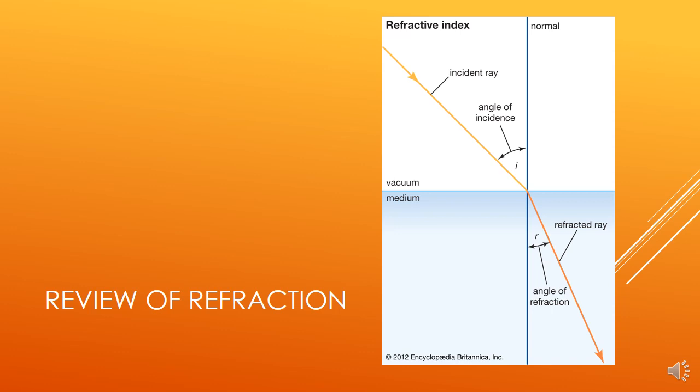Then the ray enters into the medium, and the light gets deflected. In this case, the medium is more dense than the vacuum, so the ray gets refracted and deflected towards the normal. So in the medium, I have the refracted ray and the angle of refraction. And remember that the formula here was n1 sine theta 1 equals n2 sine theta 2.